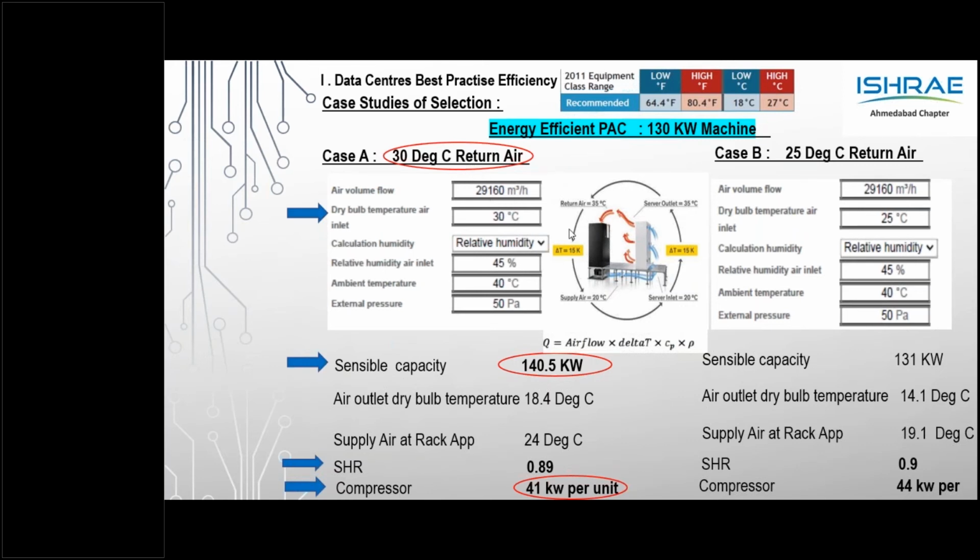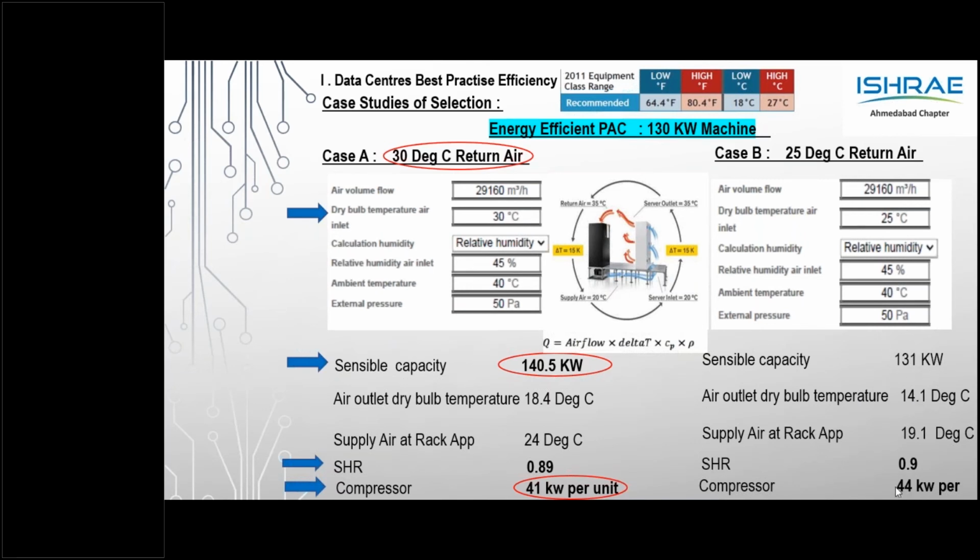With all thanks to ASHRAE norms, if you are within the bandwidth and the return air increases, if you look at the delta T, in case A, return air of 30, the supply would be around 18, or 24 with the loss, but 18, which is well within the bandwidth, the power consumption would drop. Thereby, your operational cost would be less. So it's very important to look at the supply temperature and the return air temperature at the CCU unit. I have kept the return air temperature, the model, and the ambient the same for both examples to understand the comparison.